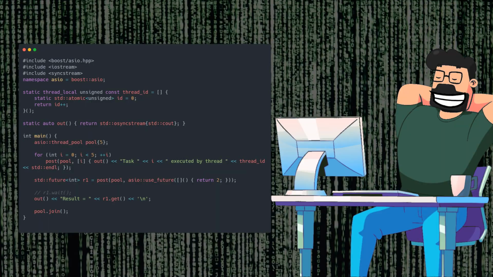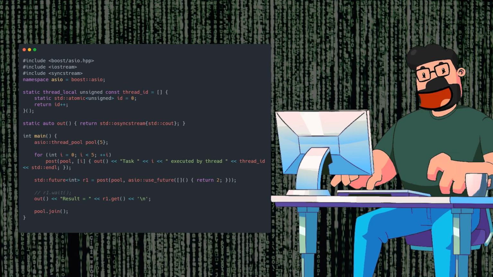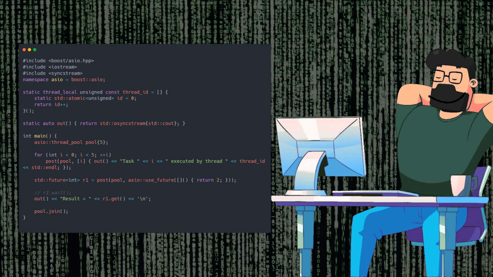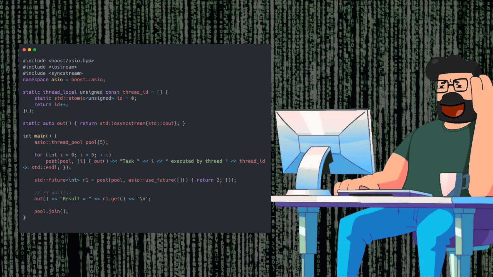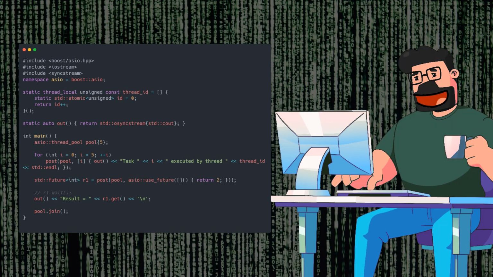Continuing with the solution, another improvement to the code involves utilizing std::osyncstream instead of directly accessing the console output. By incorporating std::osyncstream, you can avoid potential pitfalls related to mutex locking during output operations. This adjustment enhances the code's efficiency and reliability by handling output operations in a more thread-safe manner.